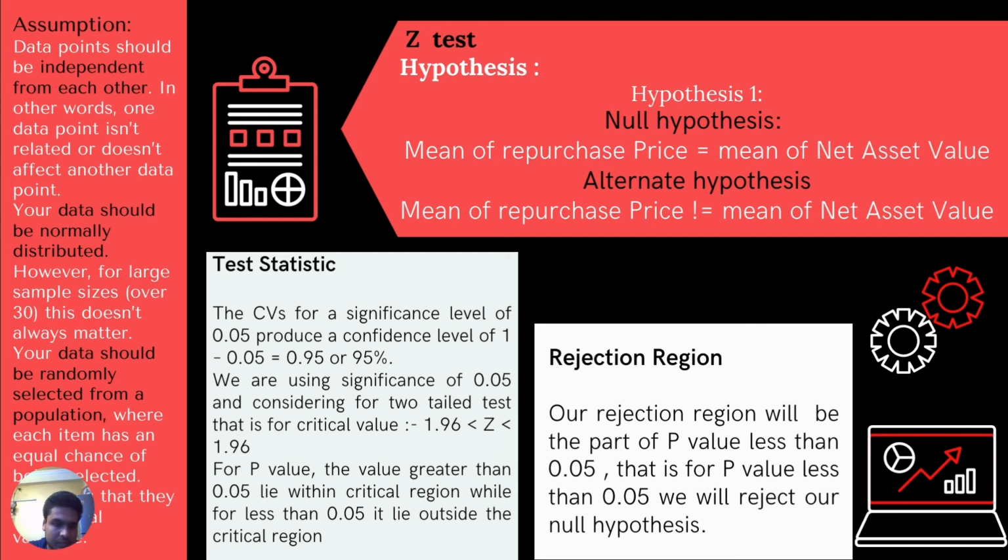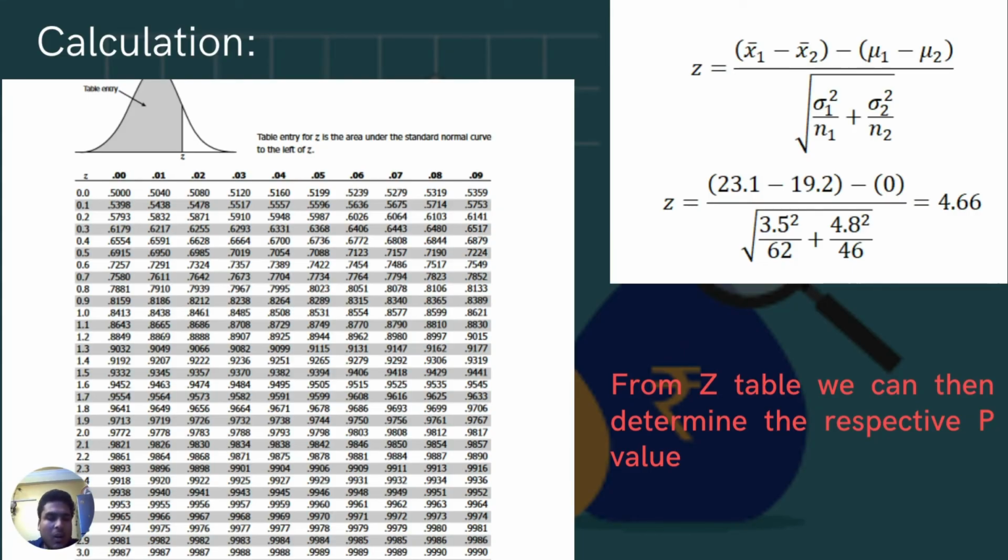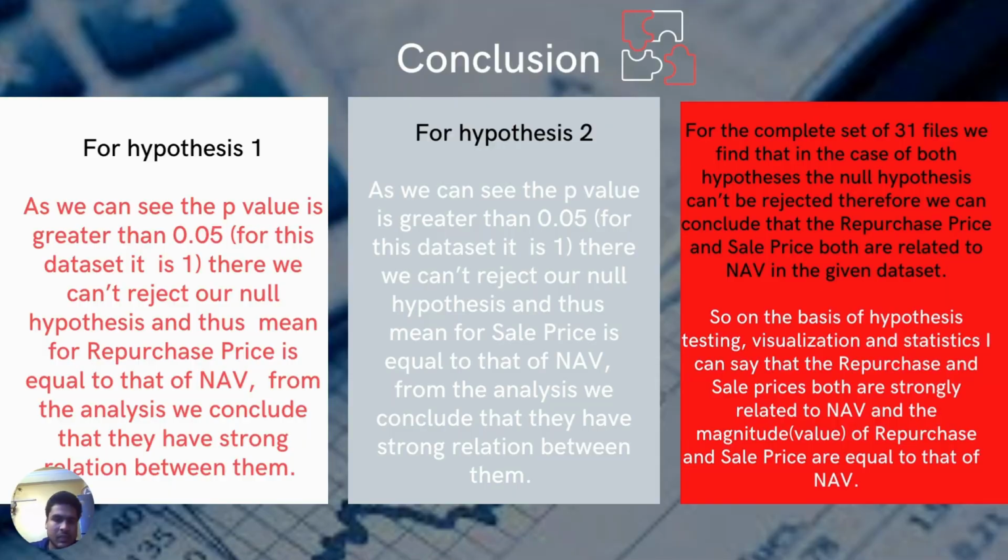Now we will do a two-tailed test, and for that purpose, our rejection region is that in which the p-value, or the probability corresponding to the hypothesis, is less than or equal to 0.05. This will be our rejection region. Now we can do the calculation using the formula as shown, and on that calculation we will get our z parameter. From the z table we can find the corresponding p-value, or the probability value, as shown here.